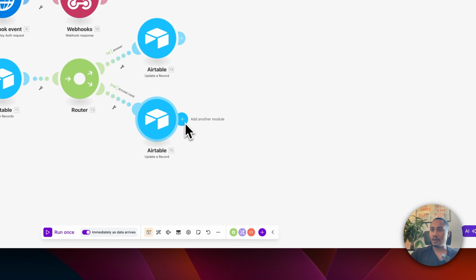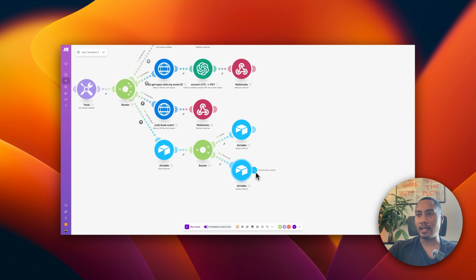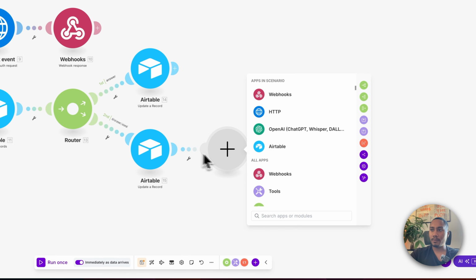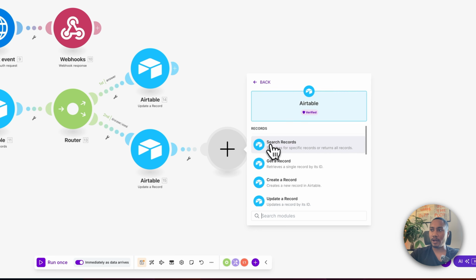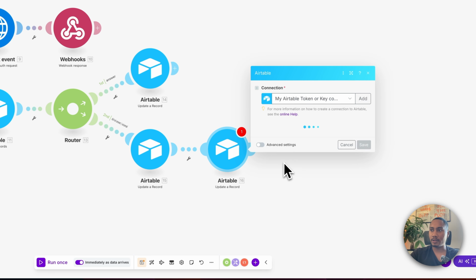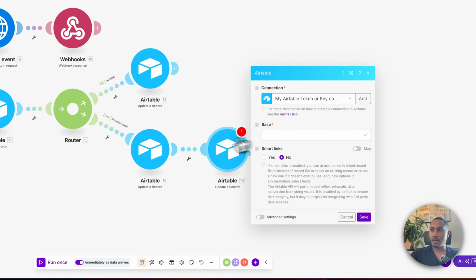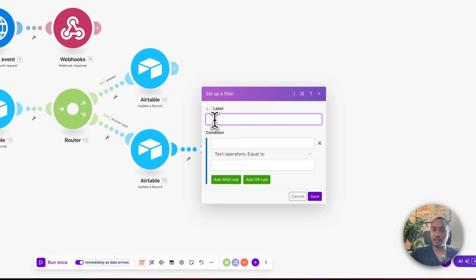Now, what if they don't answer and it's now the 3rd attempt? So now we need to add a filter logic so that when we reach the 3rd attempt for the lead, it is now time to change their status to cold lead, meaning they're no longer interested. So we have not been able to contact them. Therefore, they just remain a cold lead. So let's set that up. Here, let's also add another Airtable and let's update a record. But first, let's set up the filter.